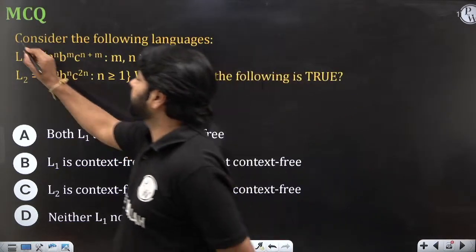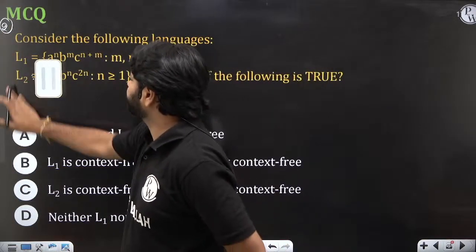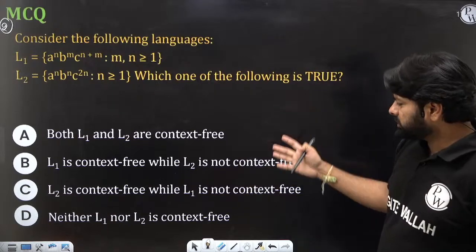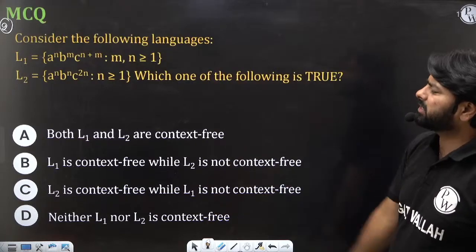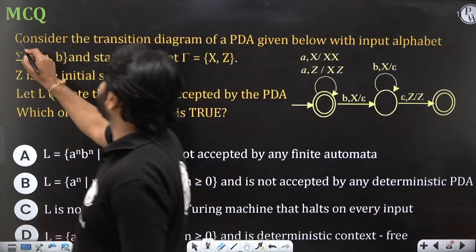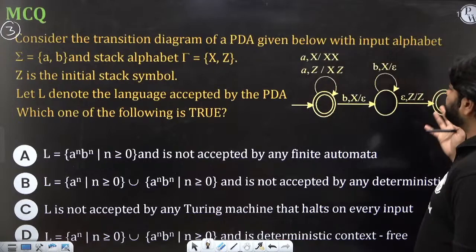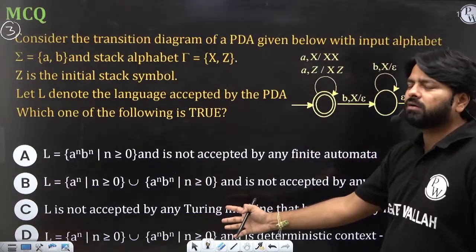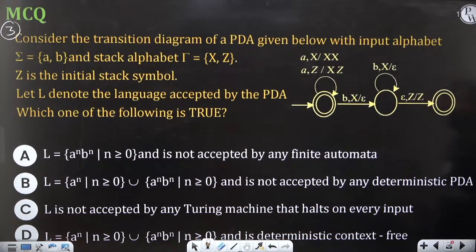Now, the second question, again another GATE PYQ. L1 and L2 are given here. Which of the following is true? You just need to identify which are context free and which are not. Very easy; just by looking at it you can understand what L1 and L2 are. It takes just 5 seconds to answer. The third question might take some time because you need to understand this PDA and match it with the corresponding language. So the PDA is given and the languages are mentioned here.